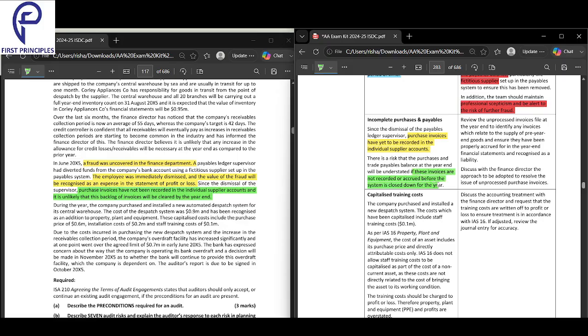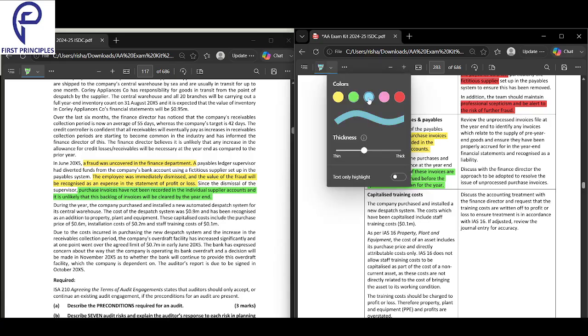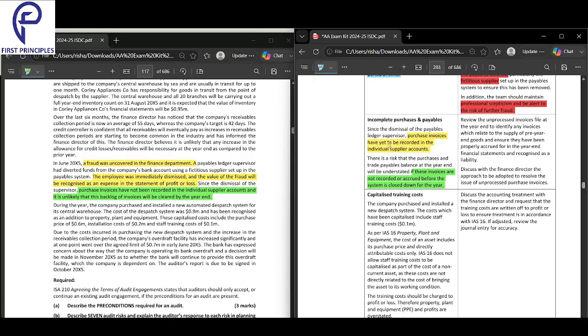If these invoices are not recorded or accrued in the system, what is the impact? The impact that you can observe is that your purchases and payables balance will be understated. That's the problem. If these invoices are not recorded or accrued before the year end, before the system is closed, your payables will be wrong and purchases will be wrong. So that is the risk.